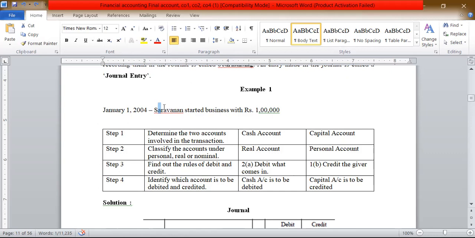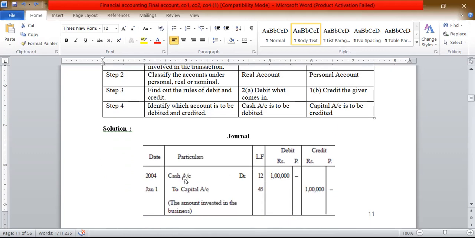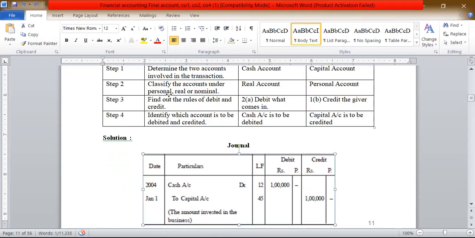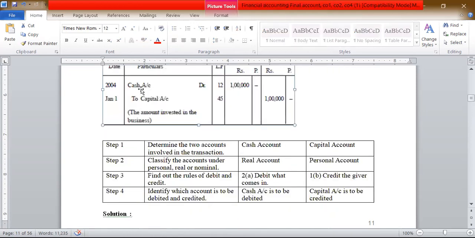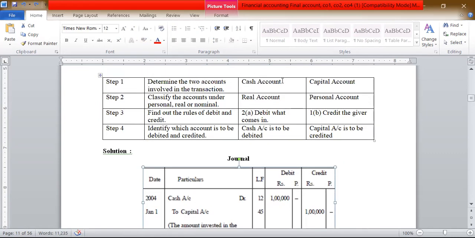Money goes from Saravanan's account to the business account. So the transaction is cash account debit to capital account. The particulars column is filled with cash account debit to capital account, after classifying, with the cash account and capital account like that.